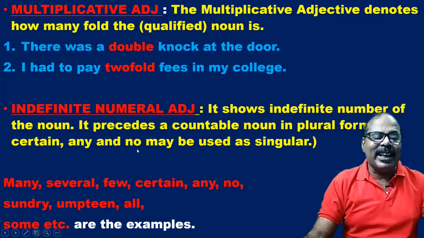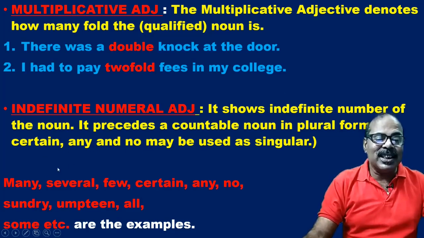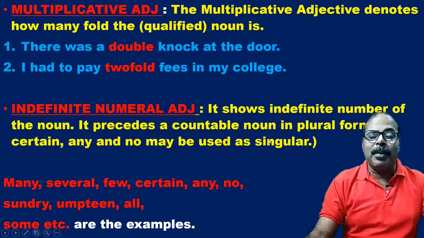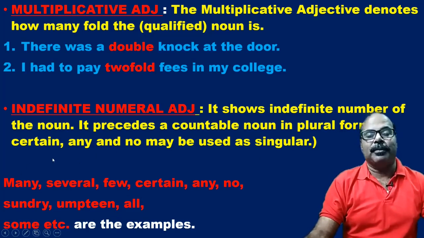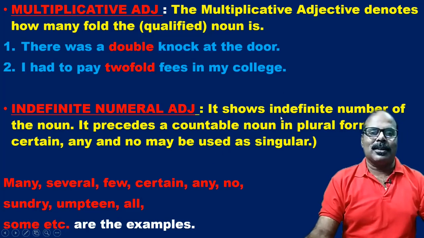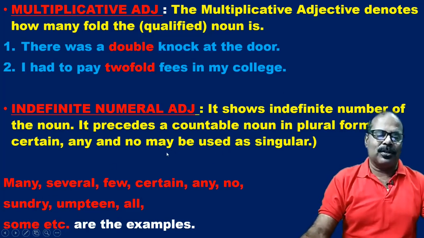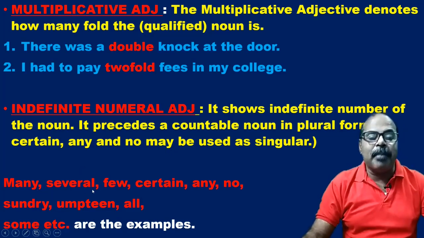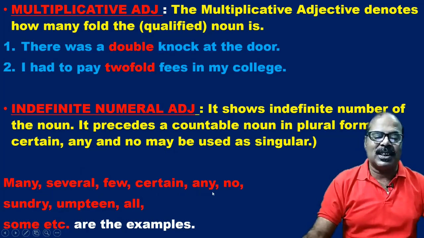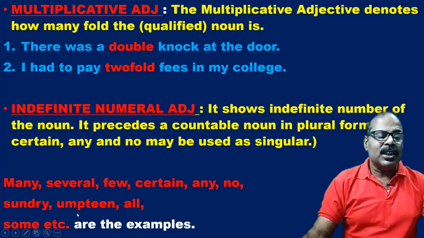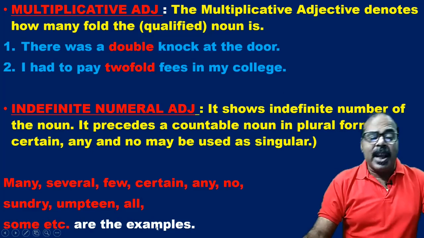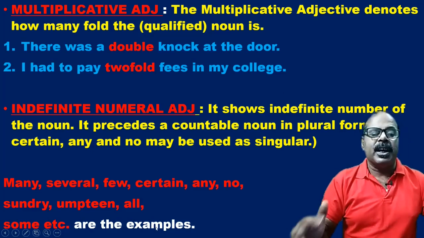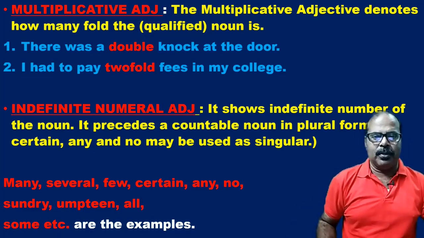Certain, any and no may be used as singular. Otherwise, they take plural nouns. For example, the indefinite numeral adjectives are many, several, few, certain, any, no, sundry, umpteen, all, some, etc.